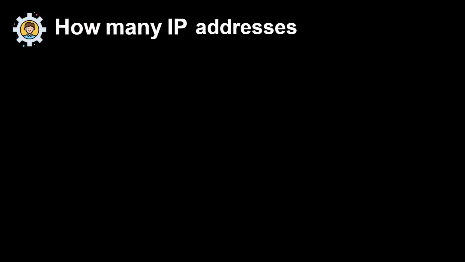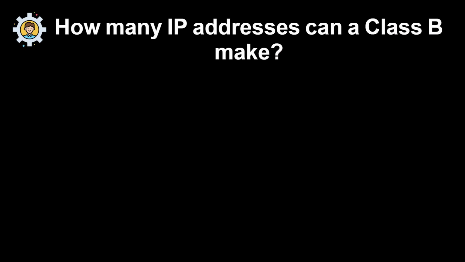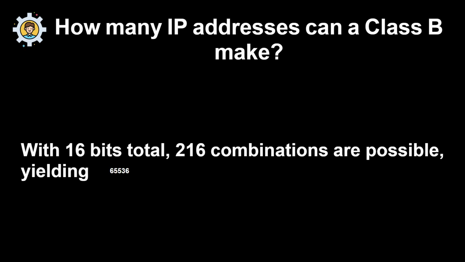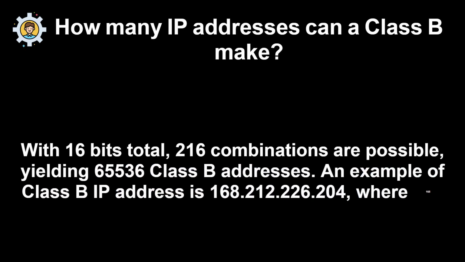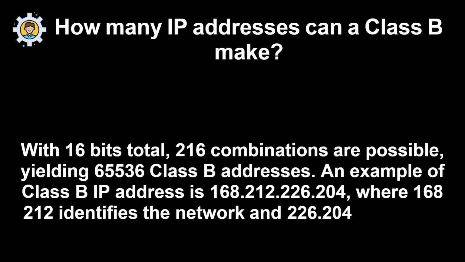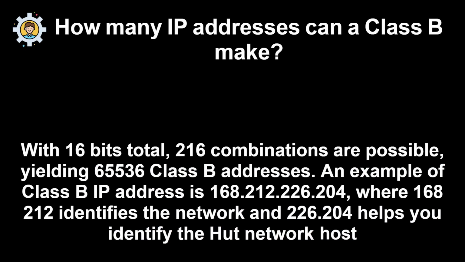How many IP addresses can a Class B make? With 16 bits total, 2^16 combinations are possible, yielding 65,536 Class B addresses. An example of a Class B IP address is 168.212.226.204, where 168.212 identifies the network and 226.204 helps you identify the network host.